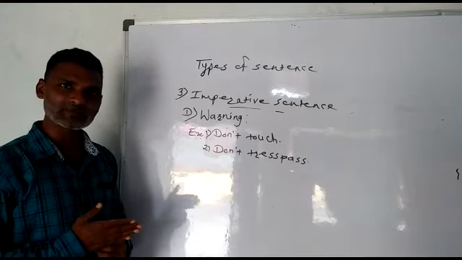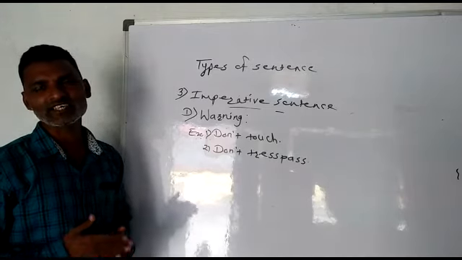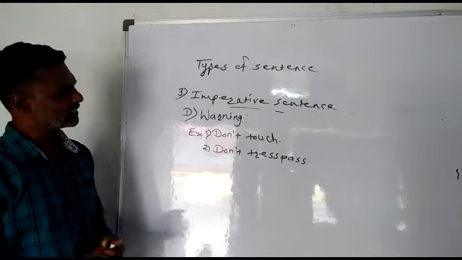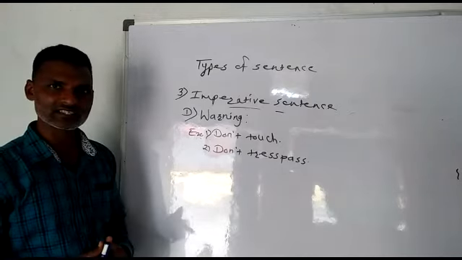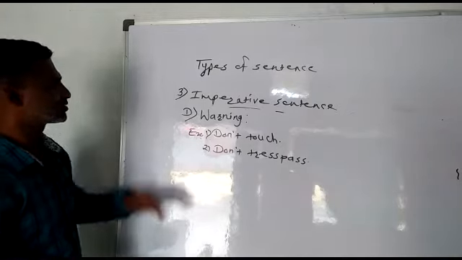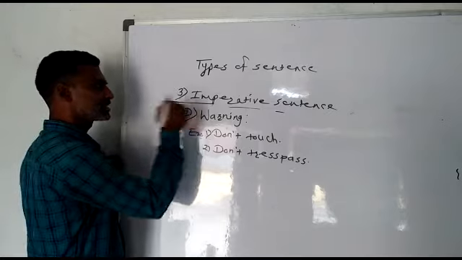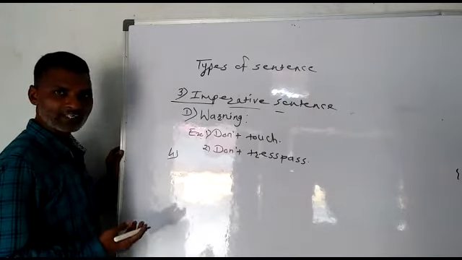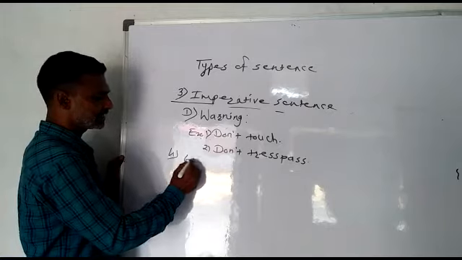And all these sentences begin with the main verb, and so they are called imperative sentences. Now student, we have finished imperative sentence, and now the last of the types of sentence is called exclamatory sentence.